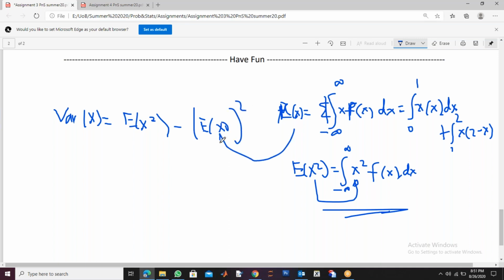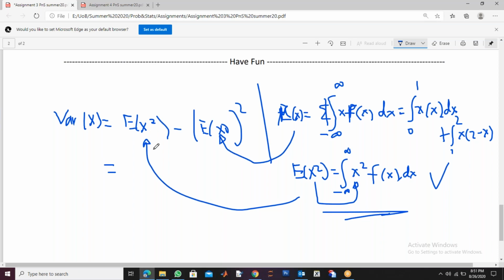So this comes here, you take the square, and this goes there. So this formula is unchanged, of course. If you are dealing with discrete distributions, you will find E(X) and E(X squared) from the discrete case. If you are dealing with continuous, you will use these formulas for E(X) and E(X squared). I hope this is clear.